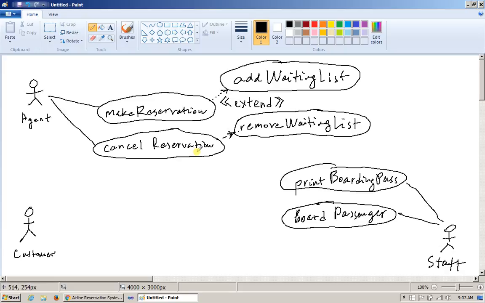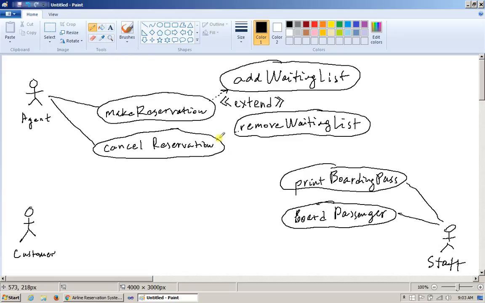anytime the reservation is canceled, I will very likely, actually definitely, check whether the waiting list does exist. Is there a queue or not? So this time I will probably make it look like remove from waiting list is always part of canceling the reservation. So I'm going to change this to a different type of relationship right here.